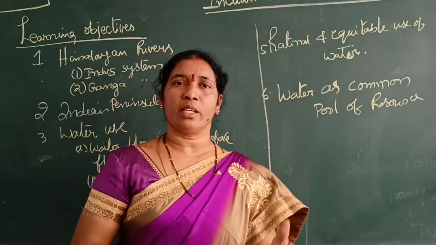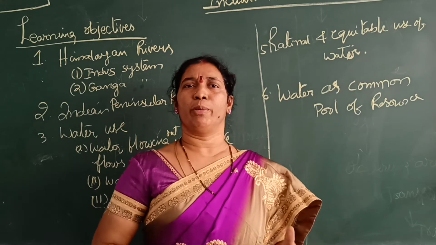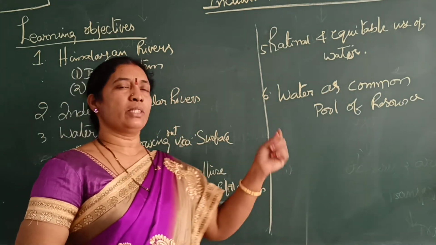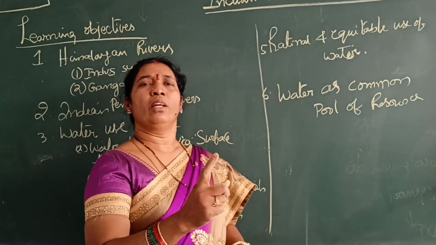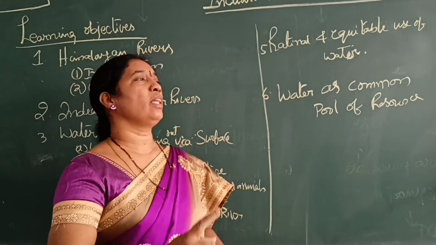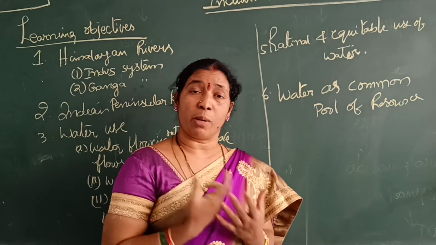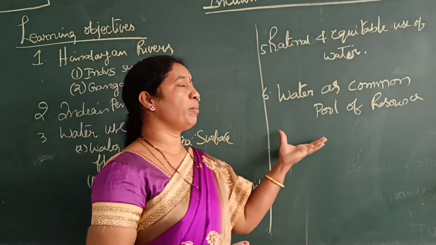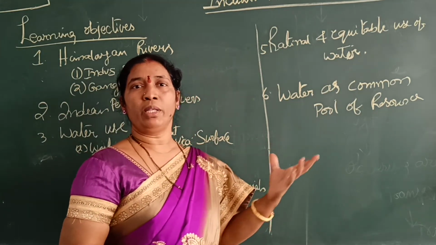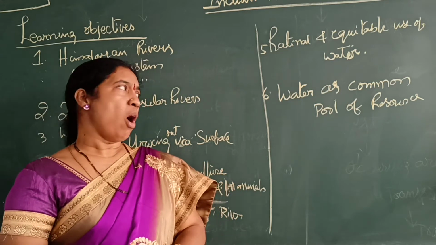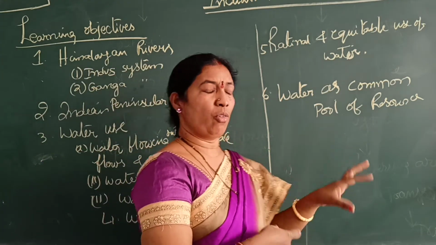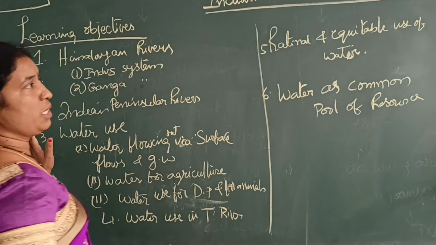That's why you can raise that question. Anyone, being a citizen of India, if somebody is wasting water, you have to tell. We have every right to tell them not to waste water, isn't it? Because it is not somebody's own property. This is a common pool of resource. So how these waters are coming and what the river systems are, we will discuss deeply now.